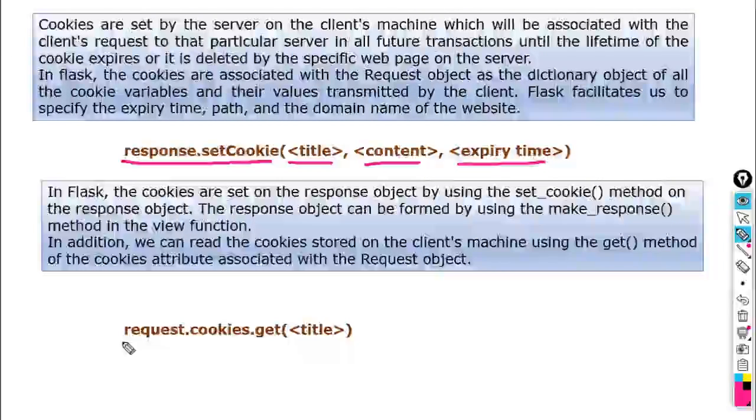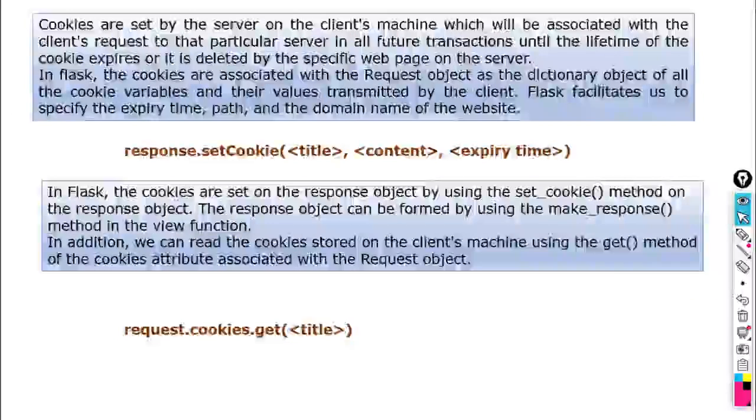How can we access this? This is the syntax: request.cookies.get and the title. Suppose here we gave a title ABC for the particular cookie. Then how can we retrieve this? In this command, you should write request.cookies.get('ABC'). This will give you the contents of that respective cookie. Got it? These are the functions of cookies and how we can write them in Flask.